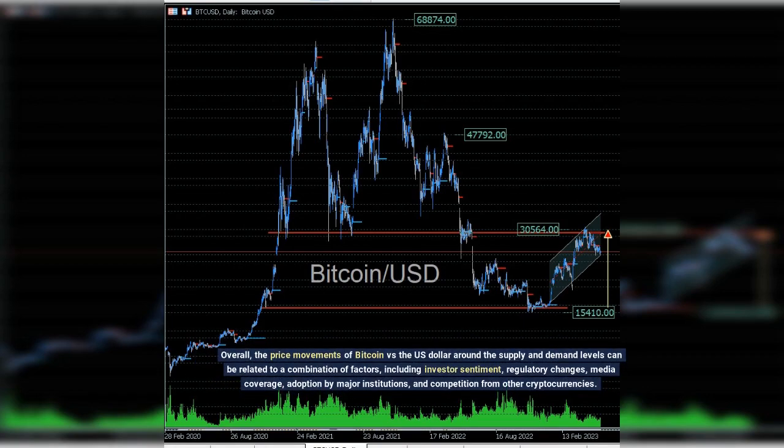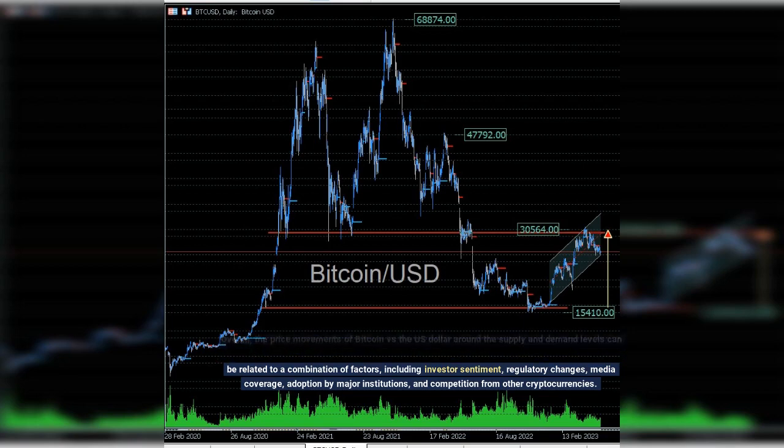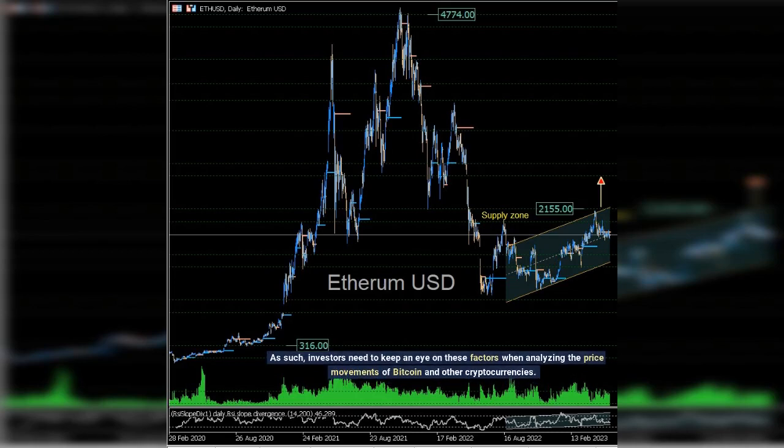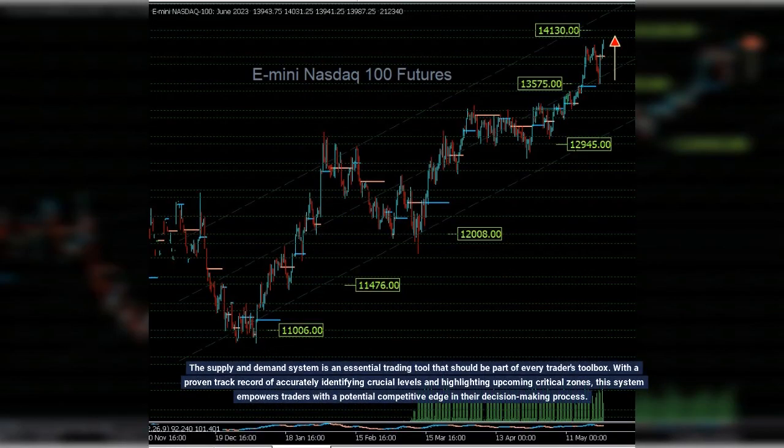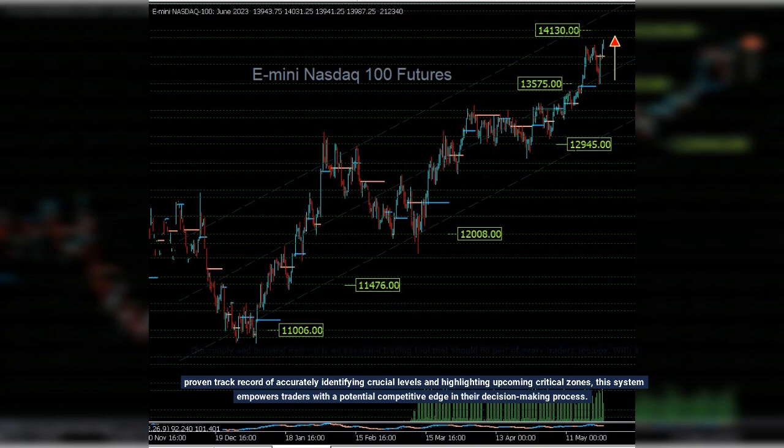Overall, the price movements of Bitcoin versus the US dollar around the supply and demand levels can be related to a combination of factors, including investor sentiment, regulatory changes, media coverage, adoption by major institutions, and competition from other cryptocurrencies. As such, investors need to keep an eye on these factors when analyzing the price movements of Bitcoin and other cryptocurrencies. The supply and demand system is an essential trading tool that should be part of every trader's toolbox. With a proven track record of accurately identifying crucial levels and highlighting upcoming critical zones, this system empowers traders with a potential competitive edge in their decision-making process.